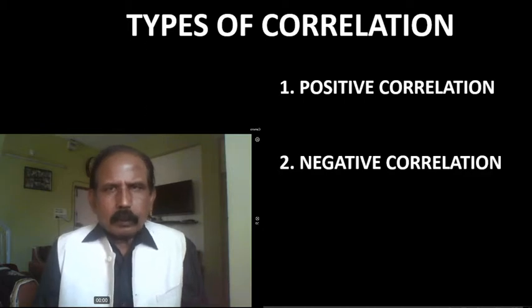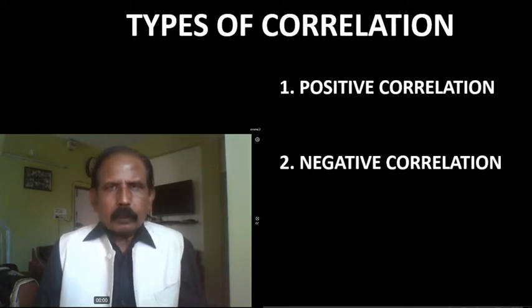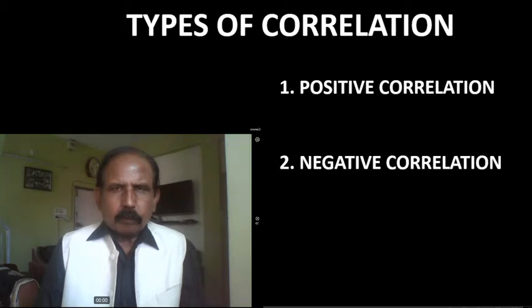And what is negative correlation? If there is a cause and effect relationship between two variables and values of both the variables change simultaneously in opposite direction, then there will be negative correlation between such two variables.